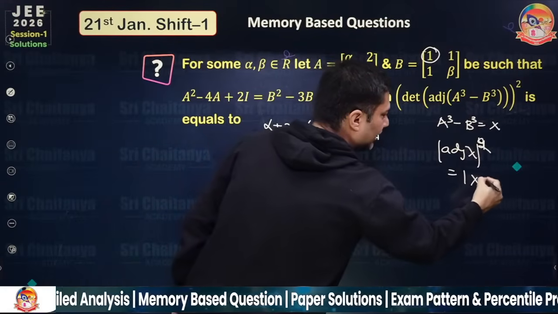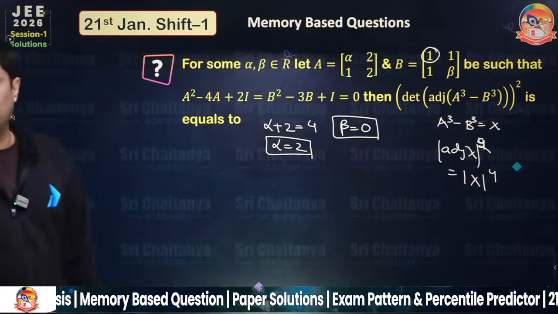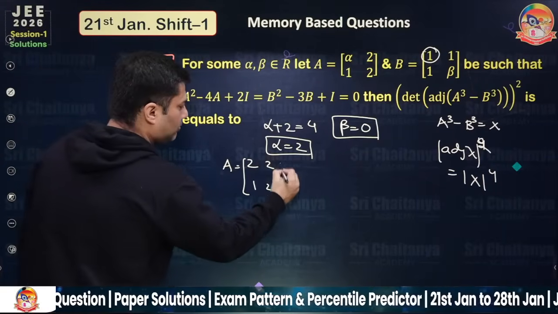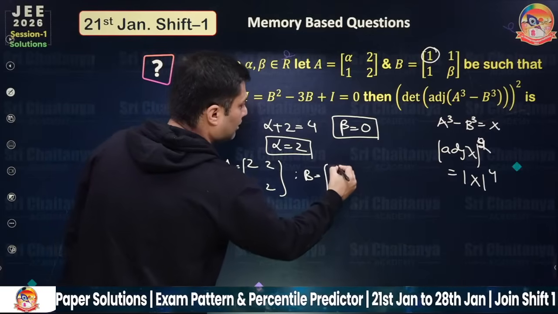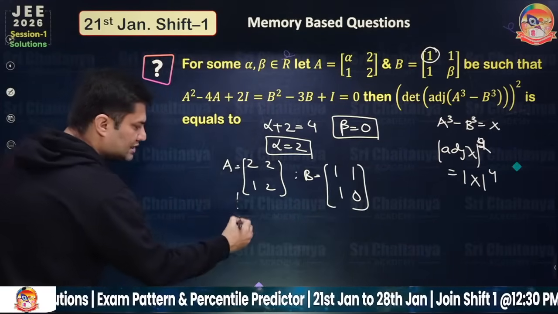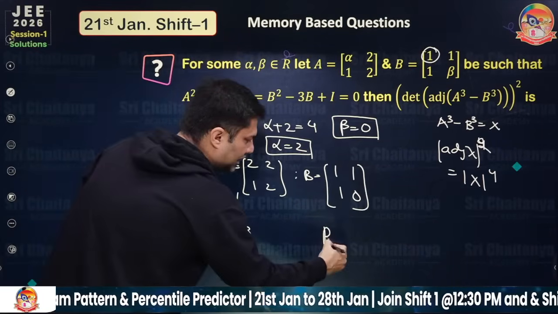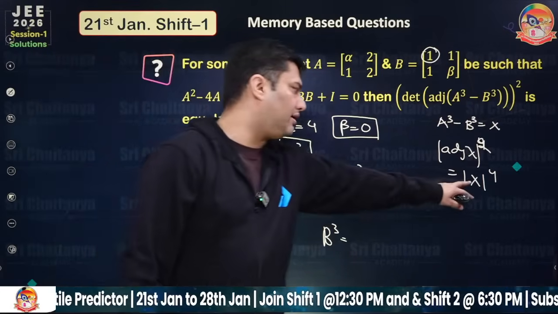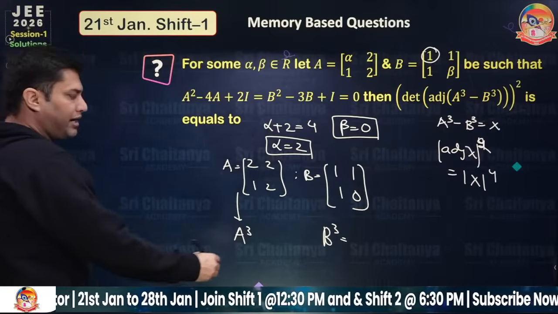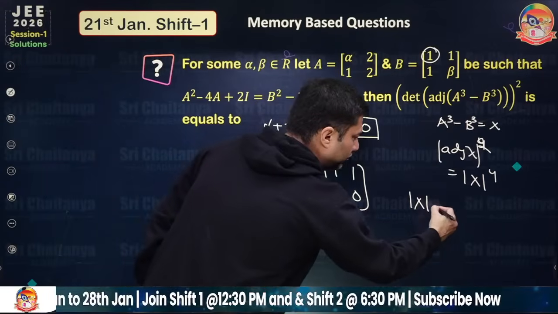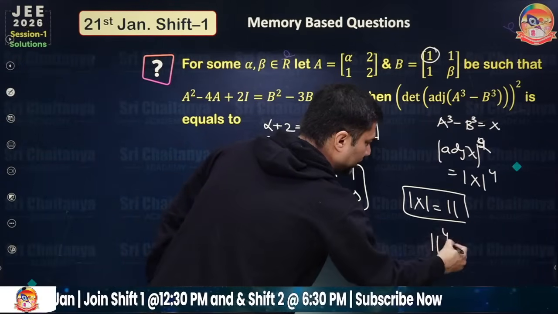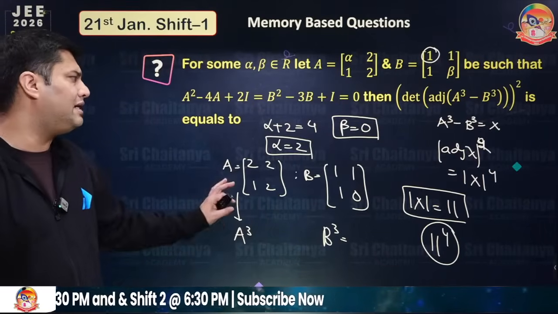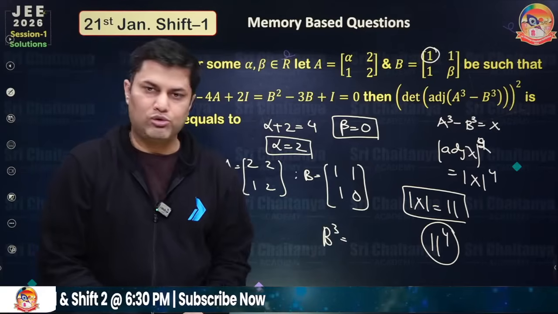So this is the determinant of x to the power 4, and x is a cube minus b cube. Ultimately a is coming out to be [2, 2; 1, 2], and b is coming out to be [1, 1; 1, 0]. So you can easily find a cube and b cube, and then for a cube minus b cube you have to find the determinant and ultimately take power 4. The determinant of a cube minus b cube was coming out to be 11, so the final answer was 11 to the power 4. It is a very lengthy problem but very easy, but you have to do the calculation correctly.